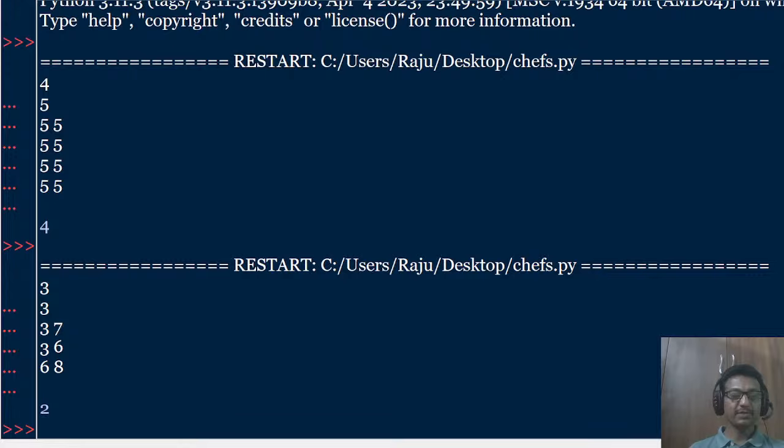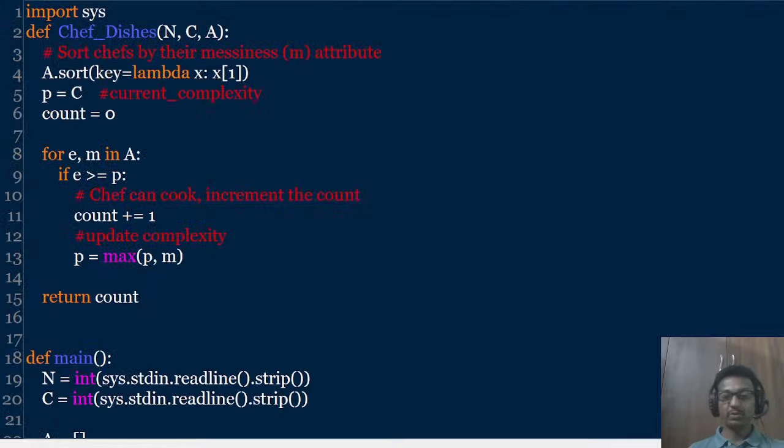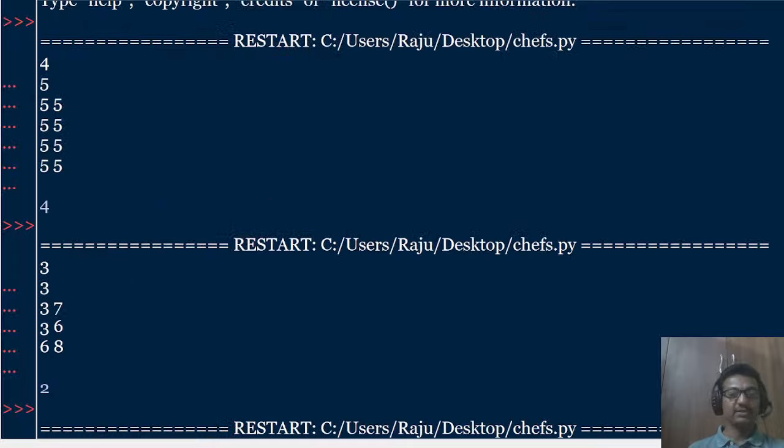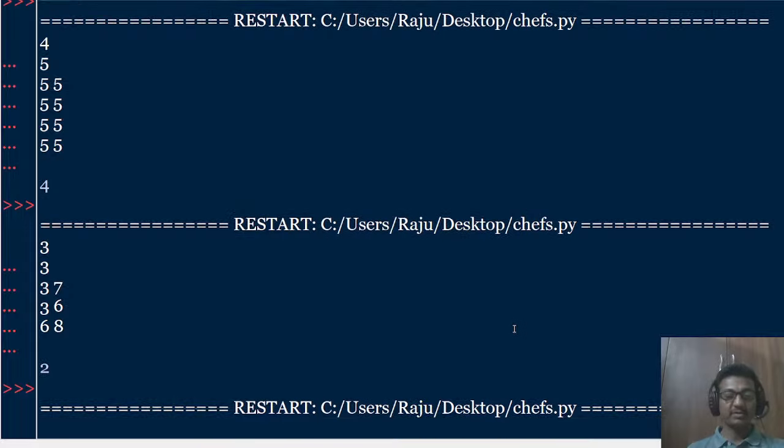Again we'll run the code, one more time. Go to the run option, run module. Again it takes us back to the command prompt, and it is waiting for the input here.